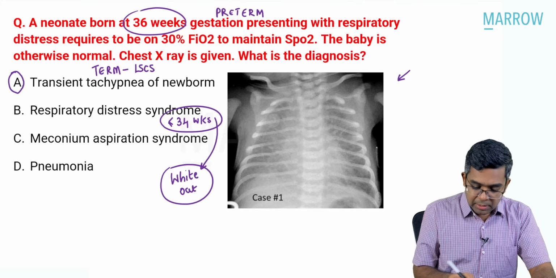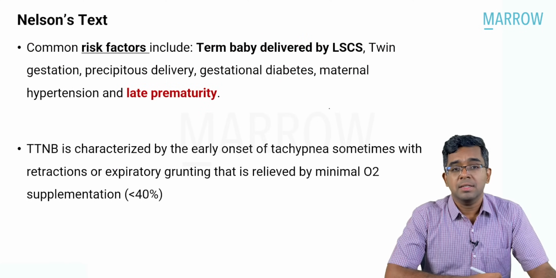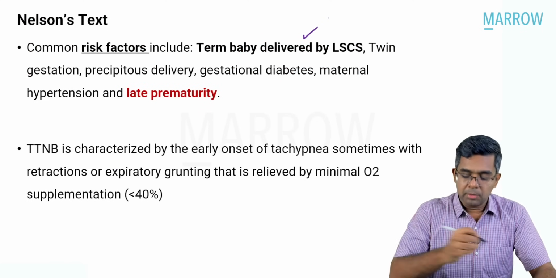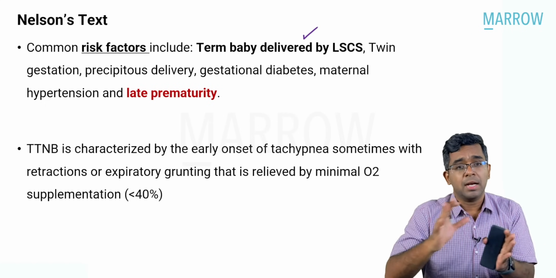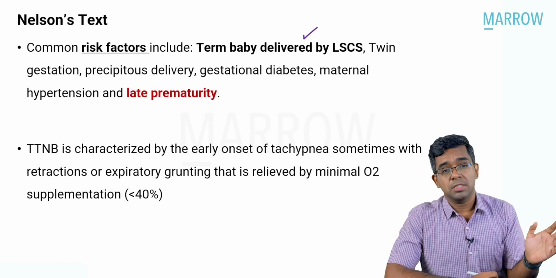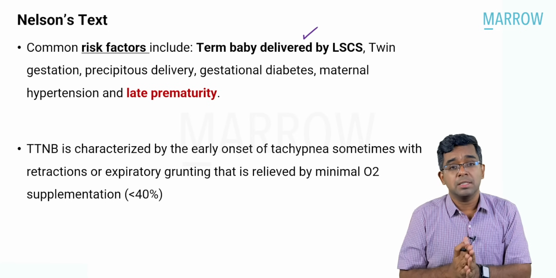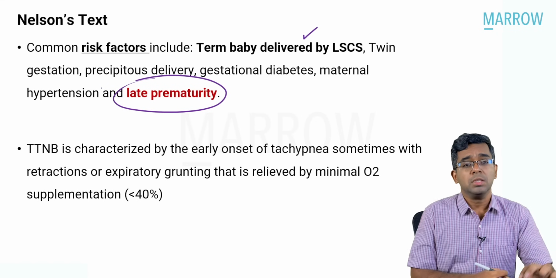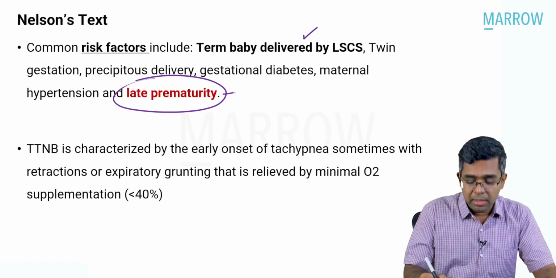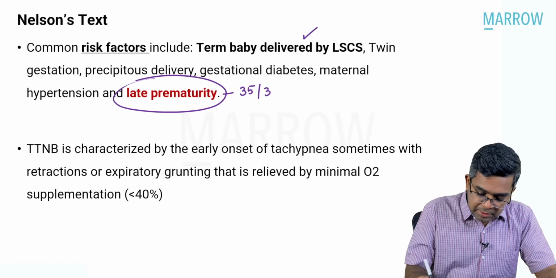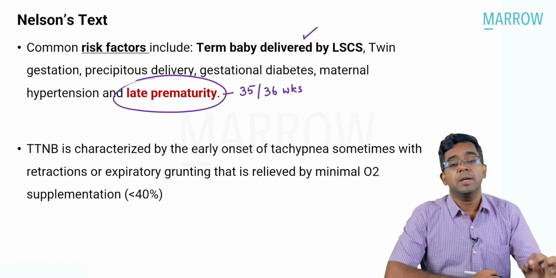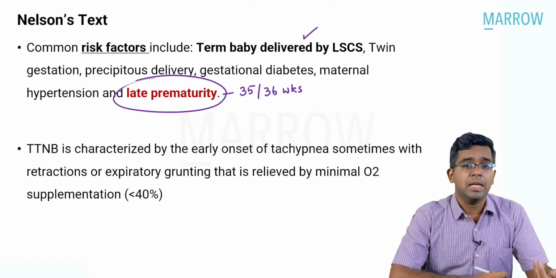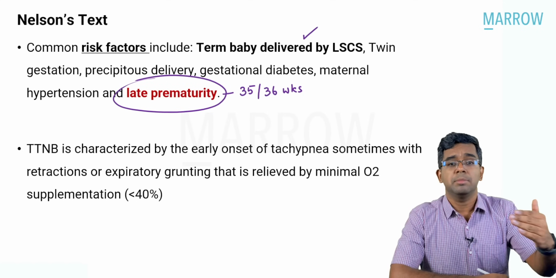So for this, let us look at what Nelson textbook of pediatrics has to say. You see here the first point, the common risk factors are of course term baby delivered by cesarean section. But can you see there are other risk factors also, namely twin gestation, precipitous delivery, gestational diabetes in the mother or mother having maternal hypertension, and one more is late prematurity. What is the meaning of late prematurity? It is a baby born at 35 or 36 weeks of gestation. In our question, 36 weeks is given, which can fit into the criteria for late prematurity only. There also TTNB is possible.